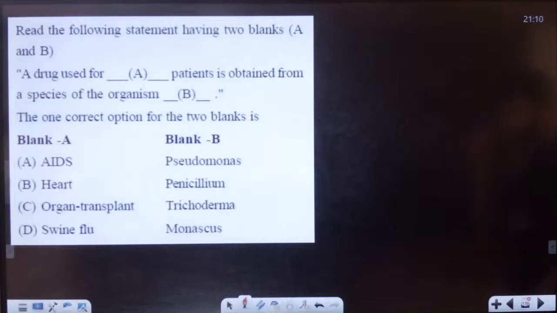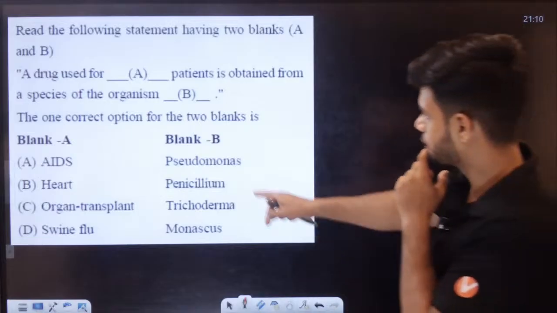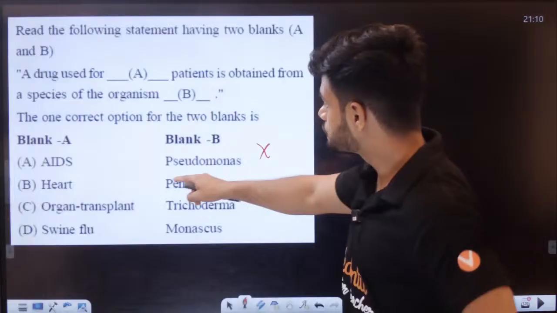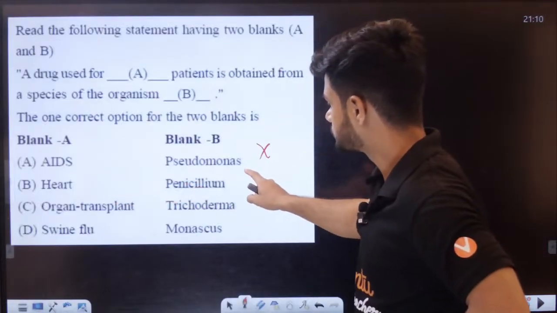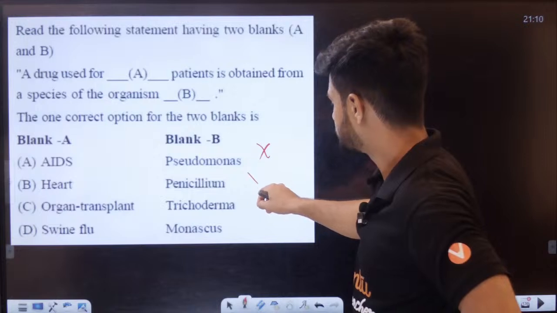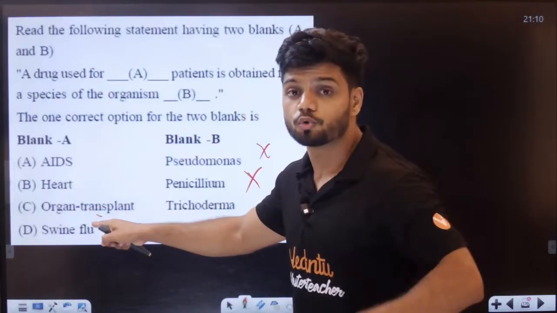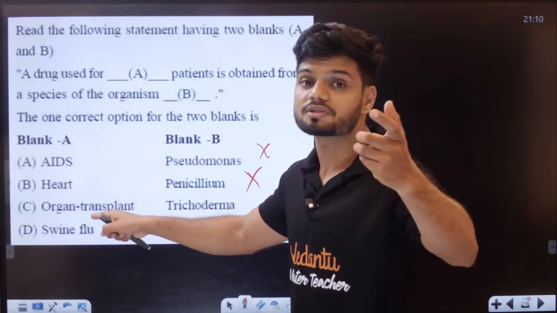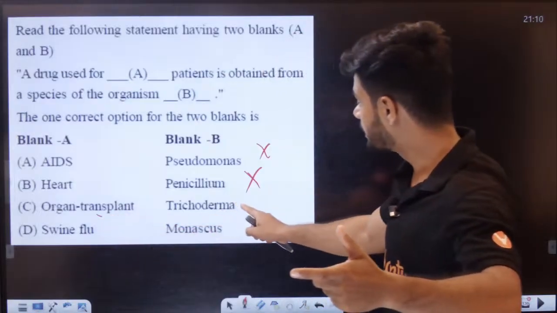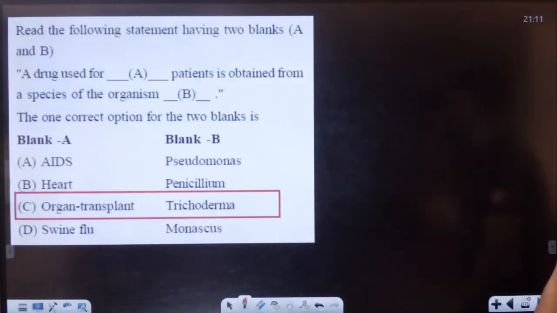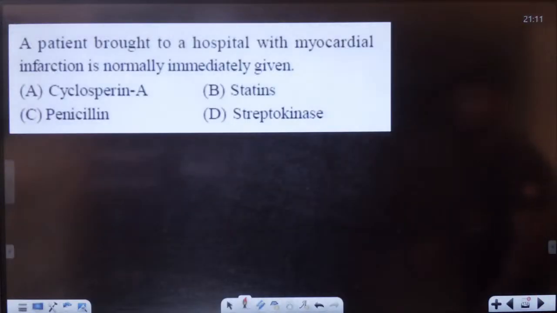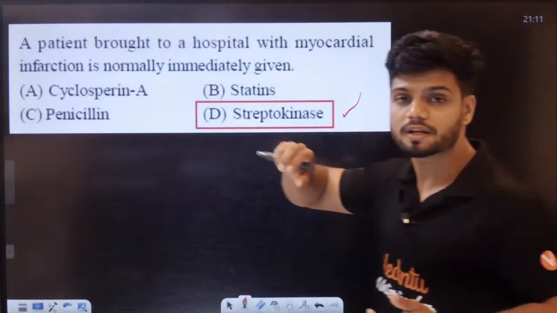A drug used for dash patients is obtained from a species of organism dash. Okay. AIDS, obtained from Pseudomonas, no. Drug used for heart, from Penicillium, no. A drug used for organ transplant to make sure there is no graft rejection, we use cyclosporin A. Cyclosporin A is obtained from Trichoderma polysporum. Good question. A patient brought to hospital with myocardial infarction is normally immediately given streptokinase to make sure there is no clot.